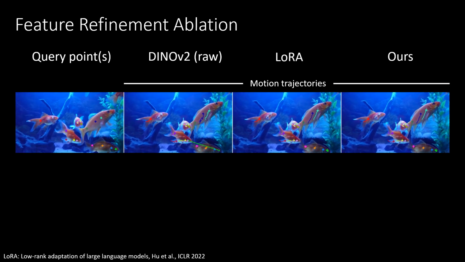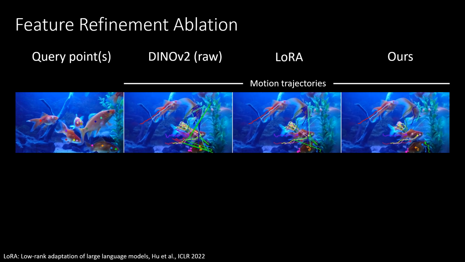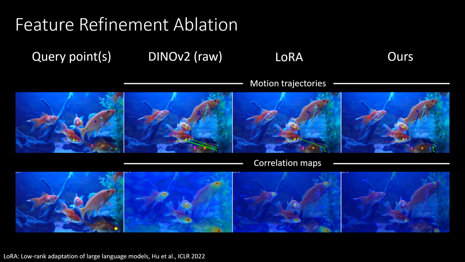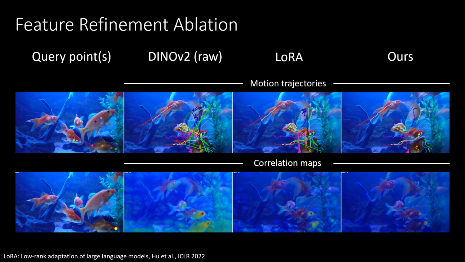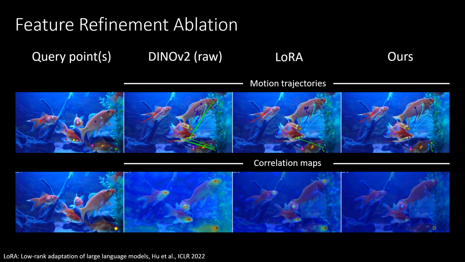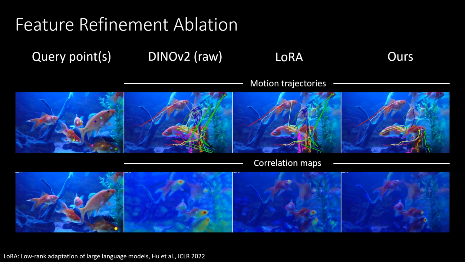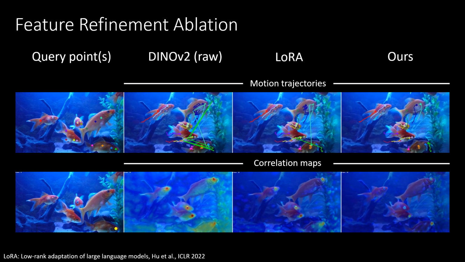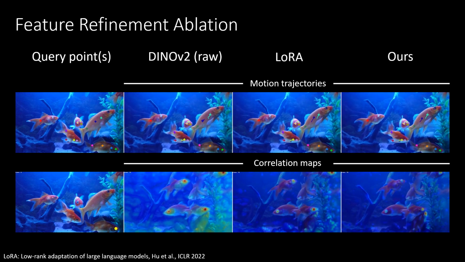We compare our Delta-DINO CNN with two baselines, raw DINO and LoRA fine-tuning. The top row shows color-coded query points and tracks, while the second row highlights the correlation maps for the marked query point. Both baselines produce ambiguous, poorly localized features, especially for semantically similar objects, fish eyes in this example. In contrast, our framework uses the CNN's inductive bias and smooth features to encode consistent representations, yielding well-localized, precise tracks.